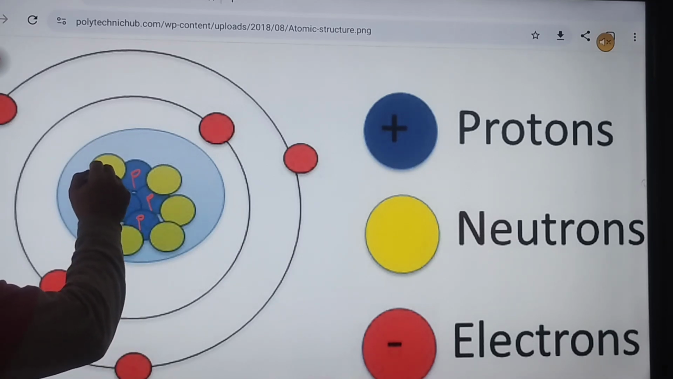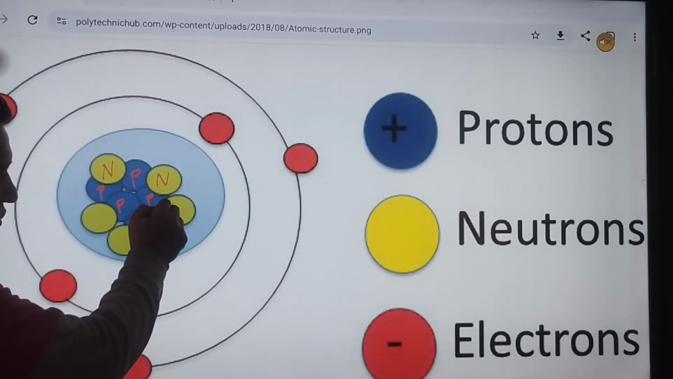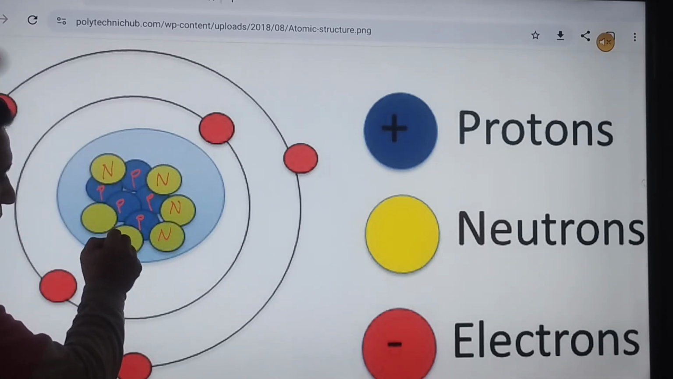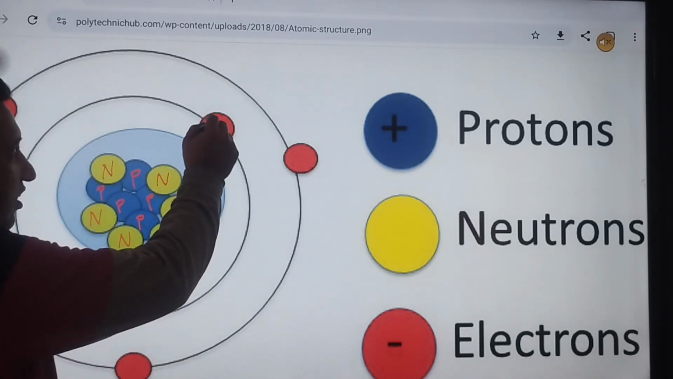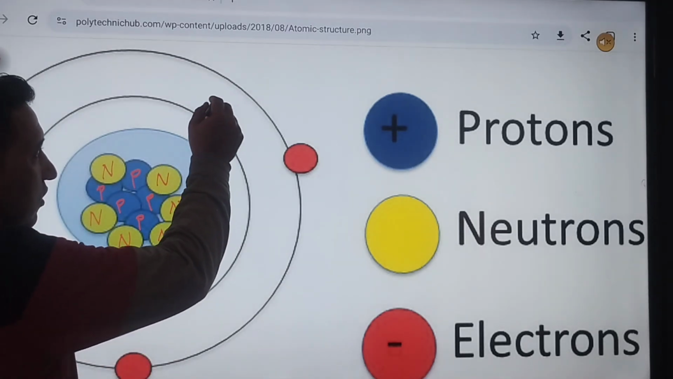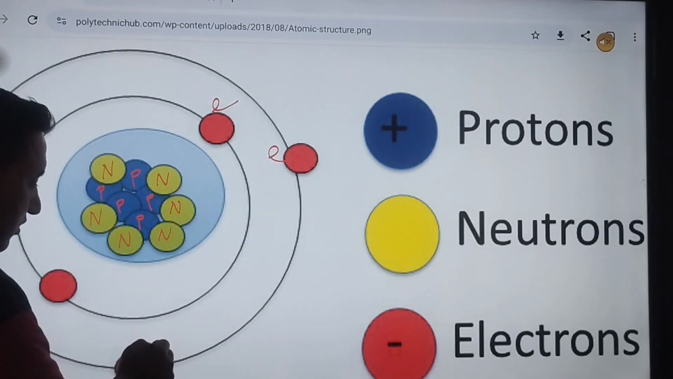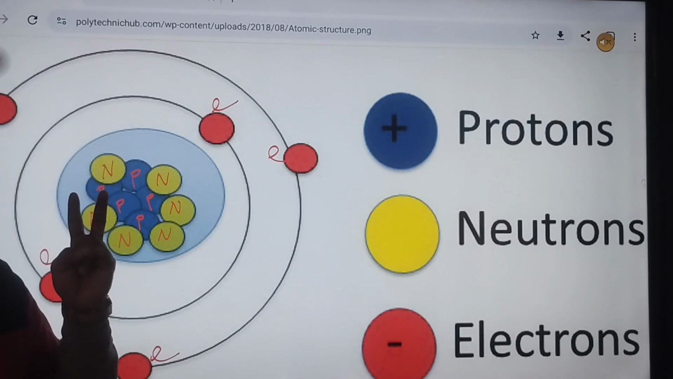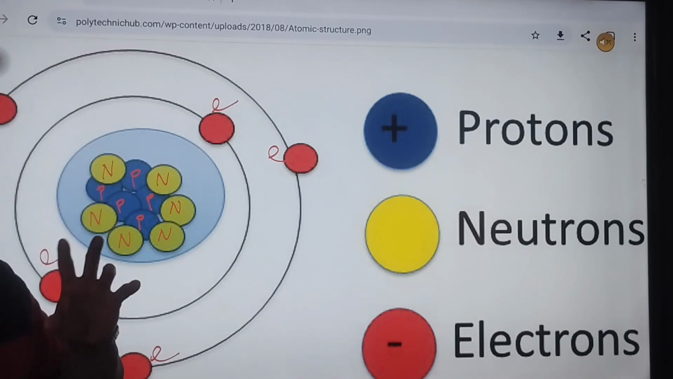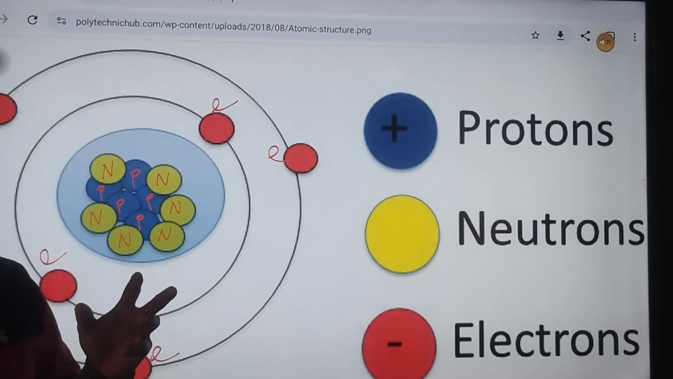And these are neutrons, the name of another subatomic particle. And these red ones are electrons. These are electrons. So there are three types of subatomic particles that an atom is composed of.